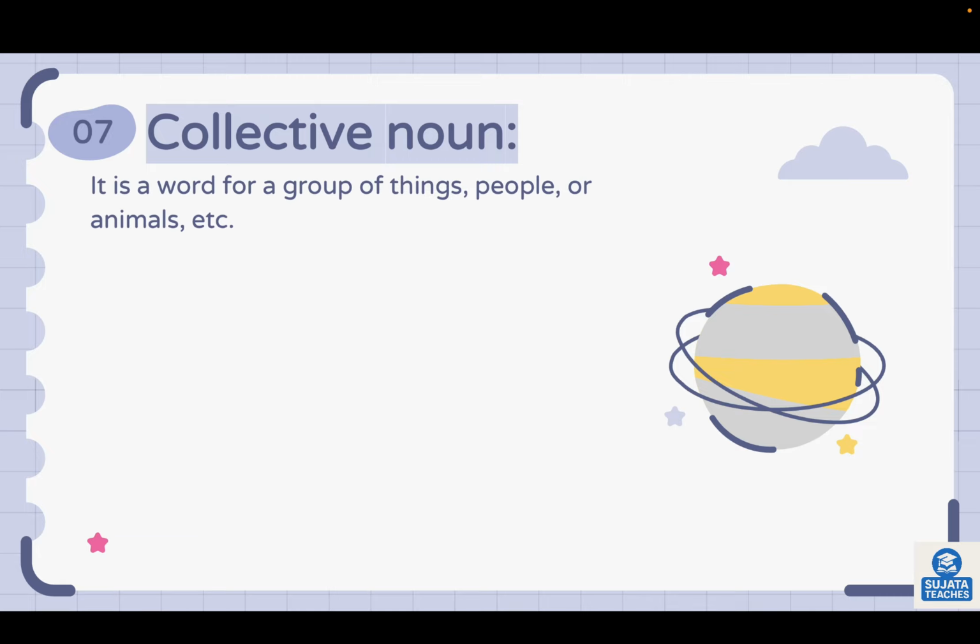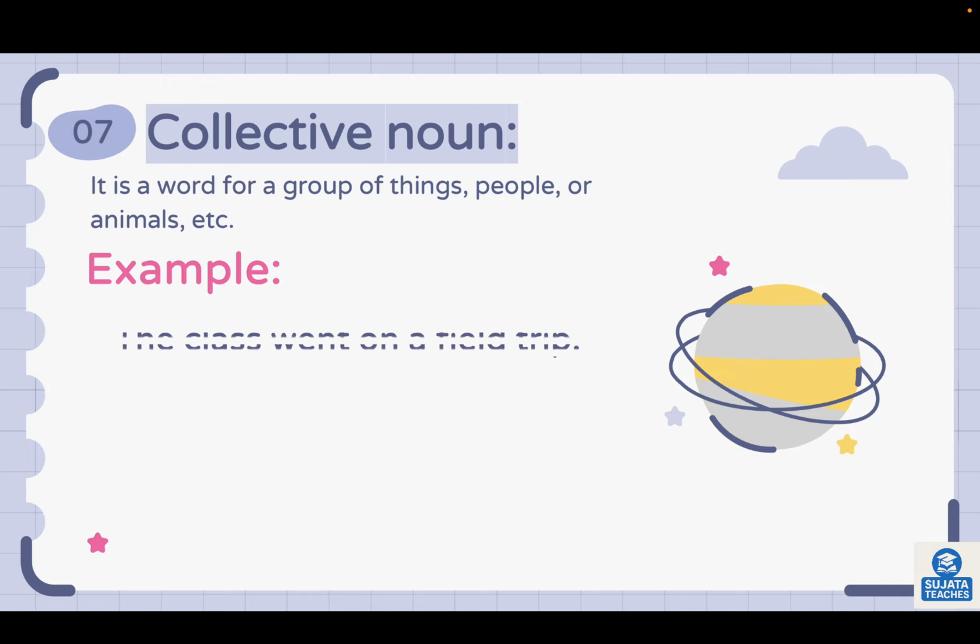Collective noun. It's a word for group of things, people or animals, like flock of birds, pile of books. Example here, the class went on a field trip. Here, class is a collective noun as it represents a group of students in the class.